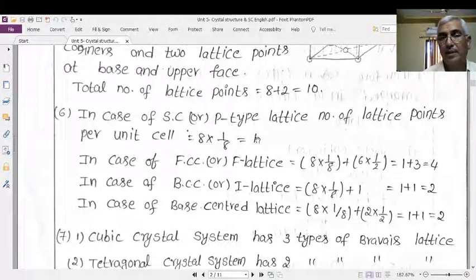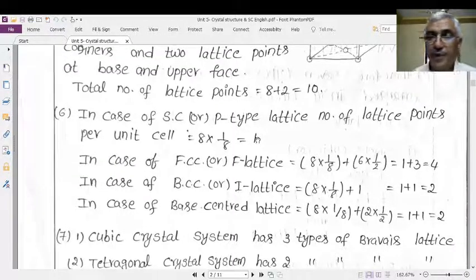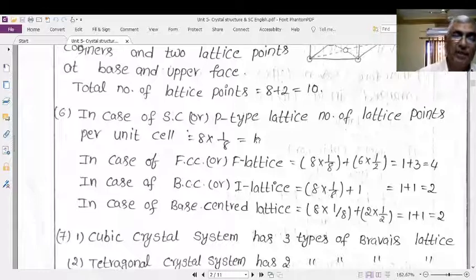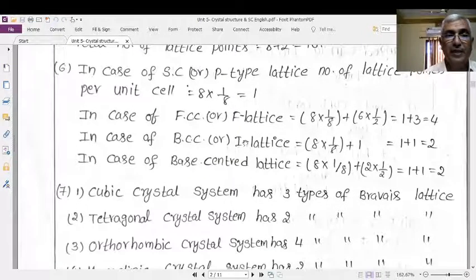Number of lattice points per unit cell seems to be 8, but each one of these 8 will be shared with 8 other unit cells. Therefore, 8 into 1 by 8 is equal to 1. In case of face centered F lattice, the 8 corners will be shared by 8, so 8 into 1 by 8 gives 1.